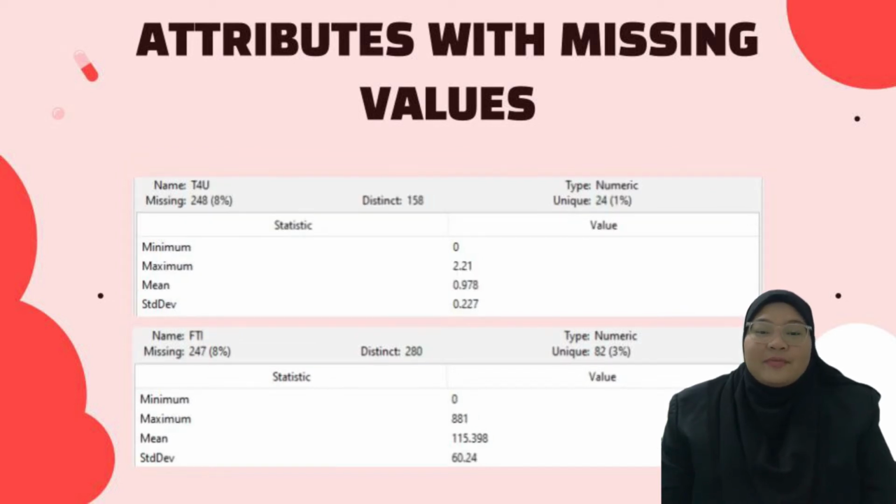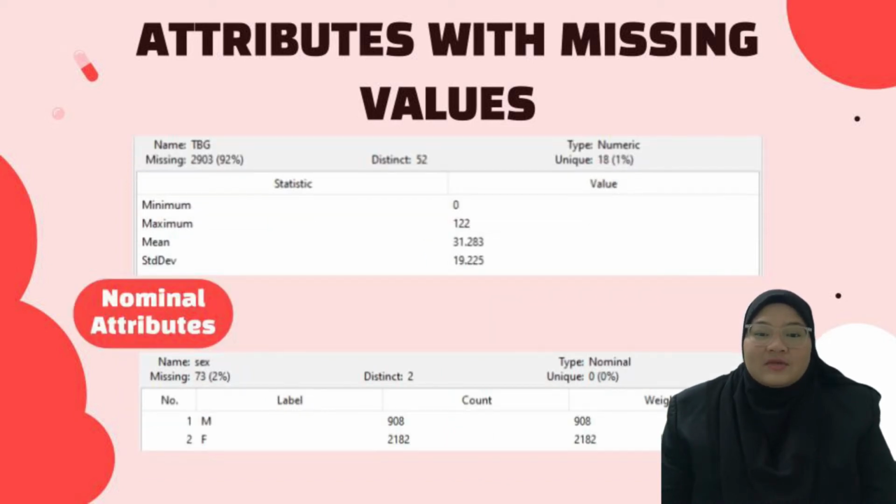Next, T4U with missing values 248 or 8%. FTI with missing values 247 or 8%. And lastly, for the numeric attributes, we have TBG with missing values 2,903 or 92%. For the nominal attributes, we have the sex attribute with missing values 73 or 2%.